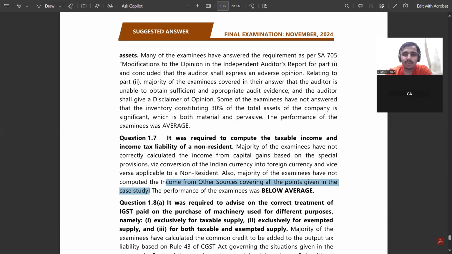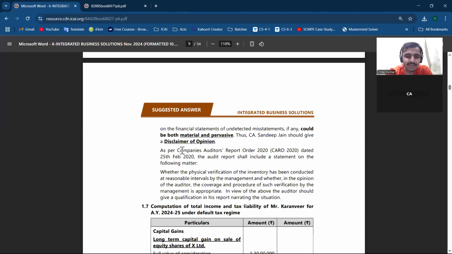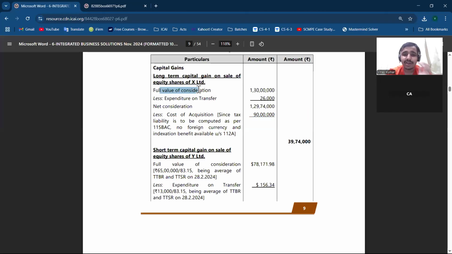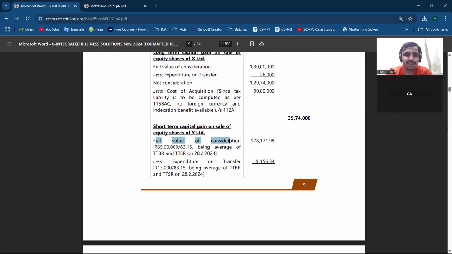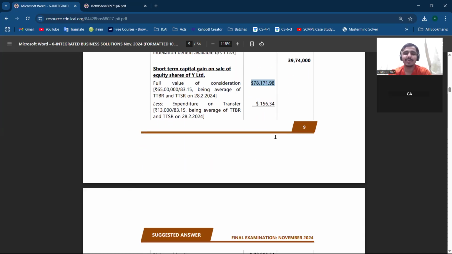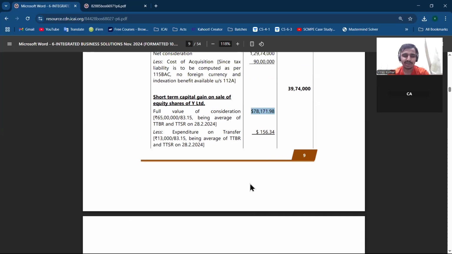So if I open the case answer, this one, in conversion of sale of equity shares, this one particular for a non-resident, how you have to convert, TTSR or TTBR. See properly on which date and what rate you have to use, TTBR or TTSR. If you make this type of error, it will show that you do not know the exact provision. So whenever you have this type of question, see the provision and which date. It will help in writing later on.